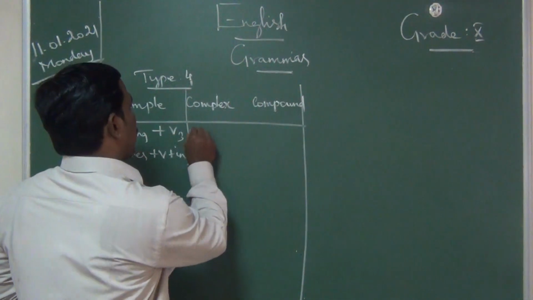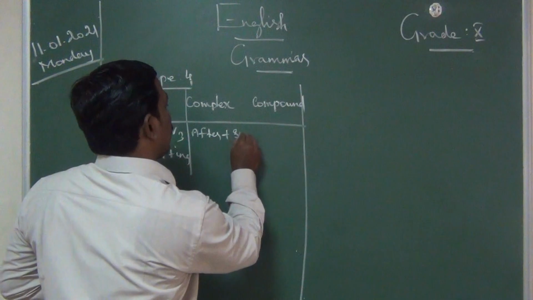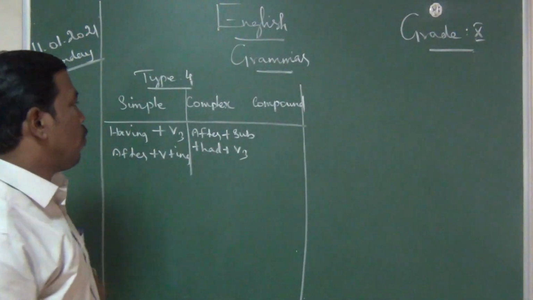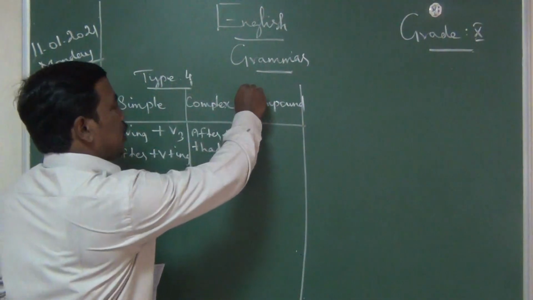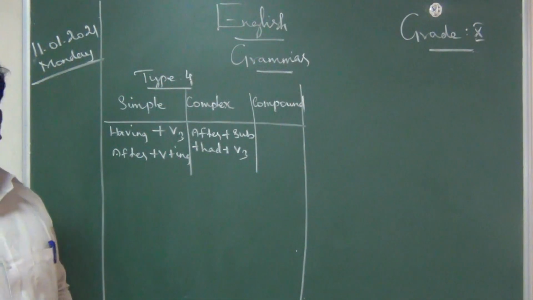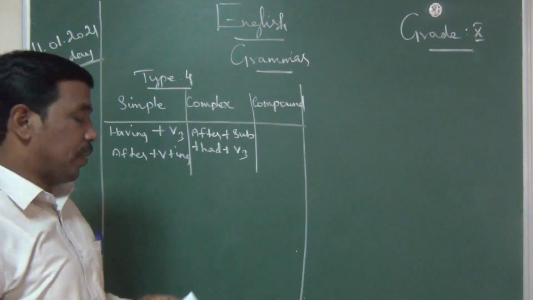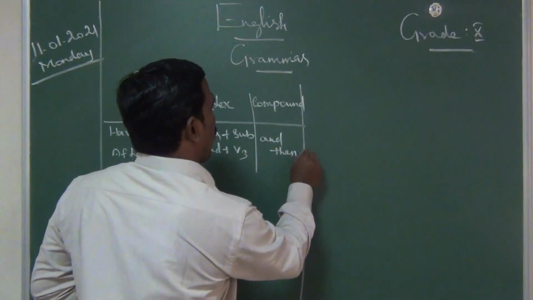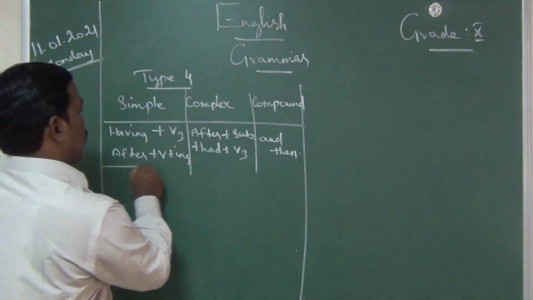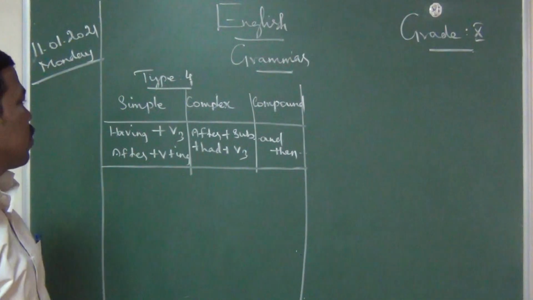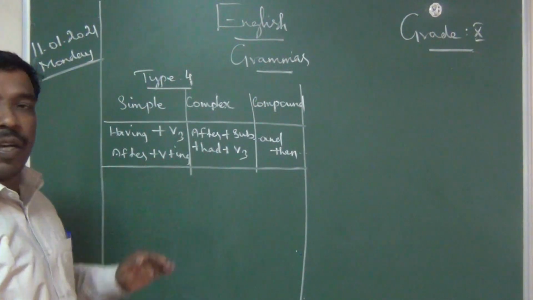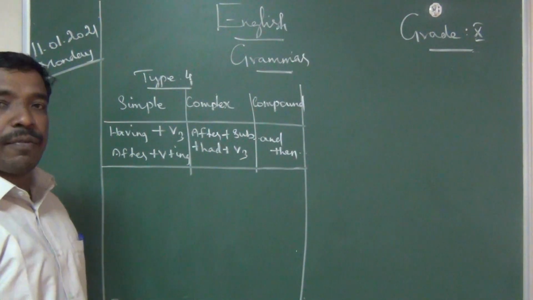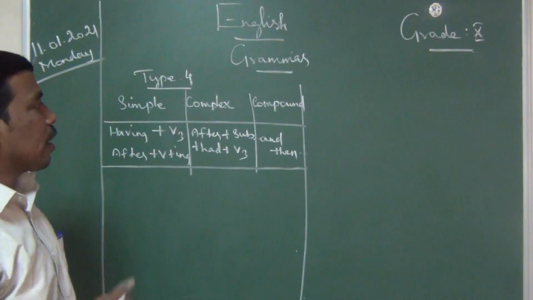For complex, after plus subject plus had plus V3 form of verb. You should use this when you are changing it into a complex sentence. Then for compound sentence, and then. So what are the keywords for a simple sentence? Having plus V3 form, or after plus verb plus ing. Two words we can use. Then for complex, after plus subject plus had plus V3 form, the past participle form of verb. And for compound sentence, and then.